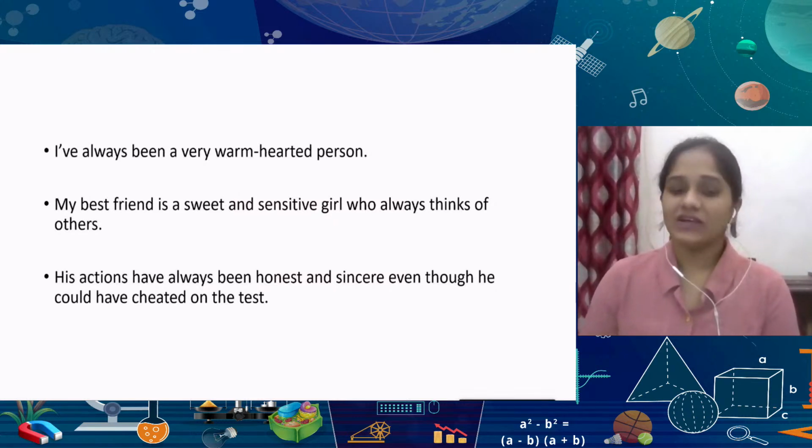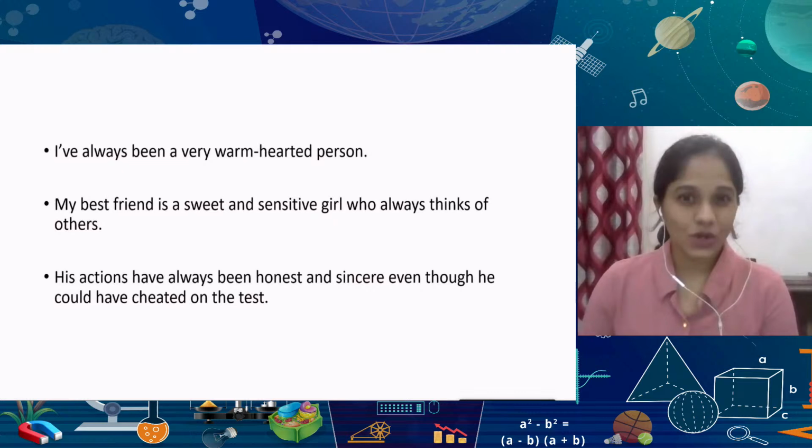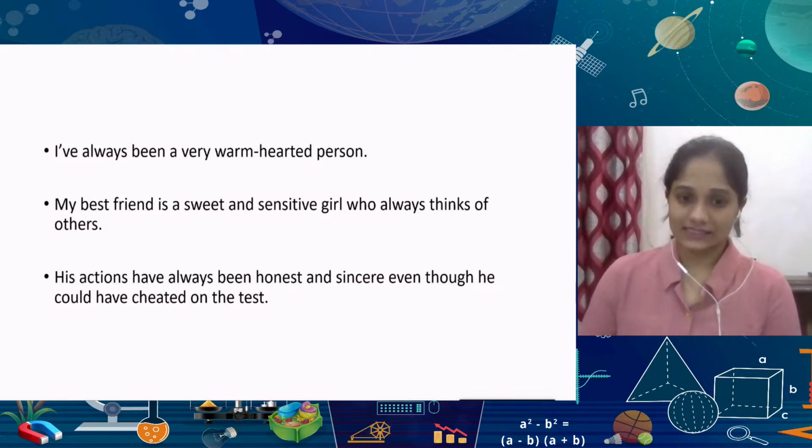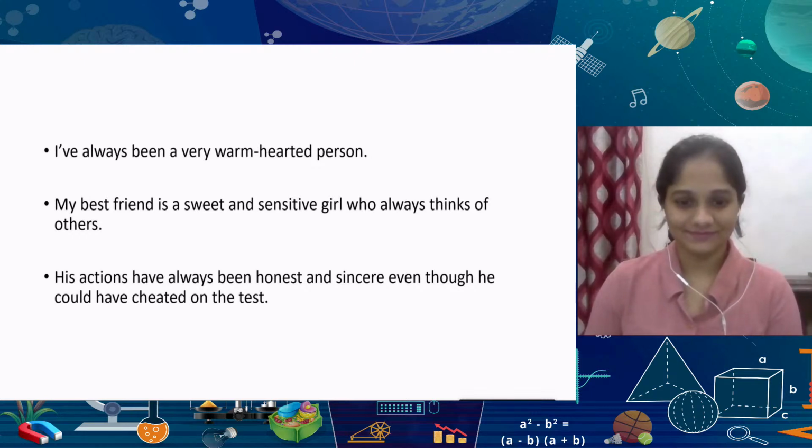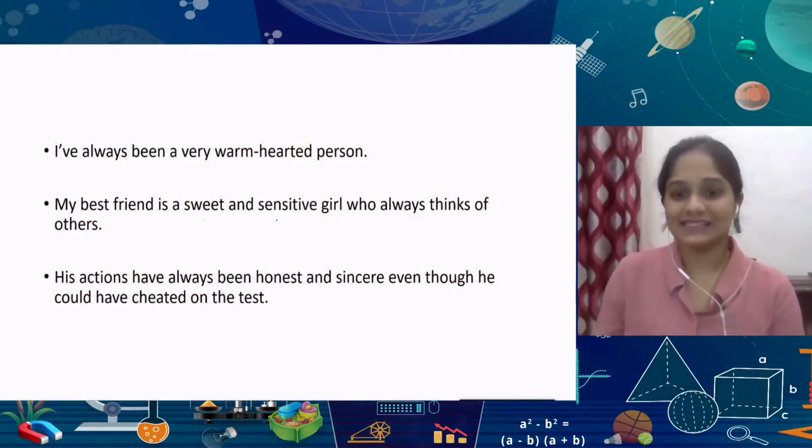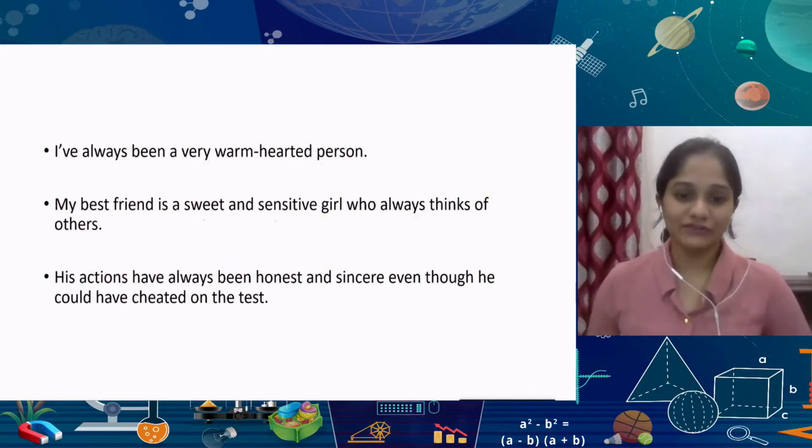Whenever you're learning vocabulary, this is always an important thing. Here I have a small question for you: could we use more than one adjective for a single subject in a sentence? More than one adjective for a single subject? Yes, of course, because you can see here in this second sentence, my best friend is a sweet and sensitive girl who always thinks of others.